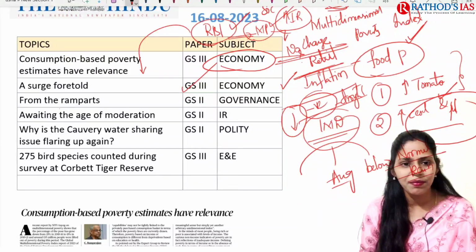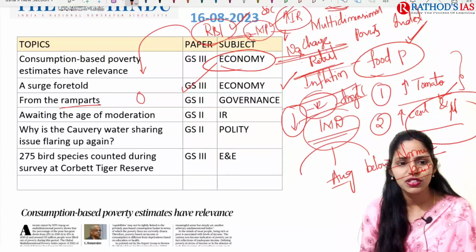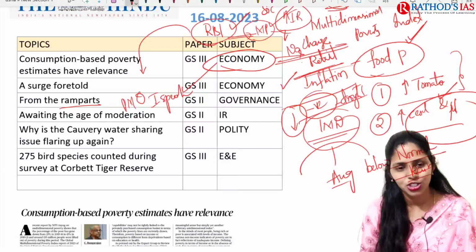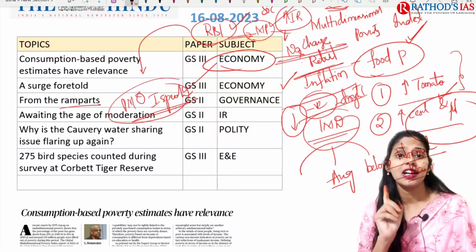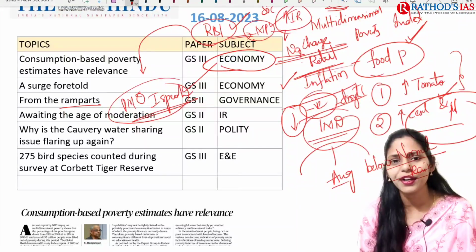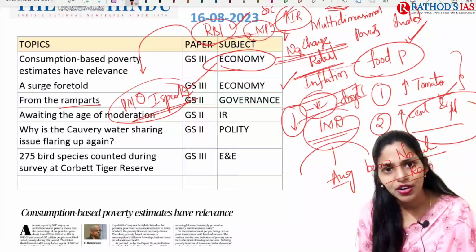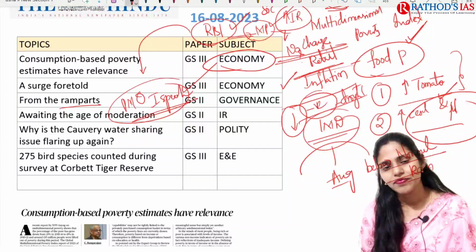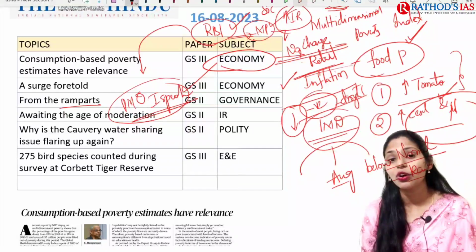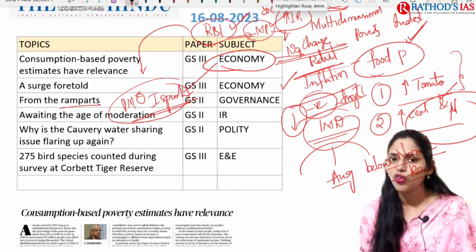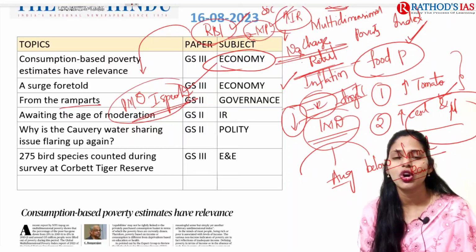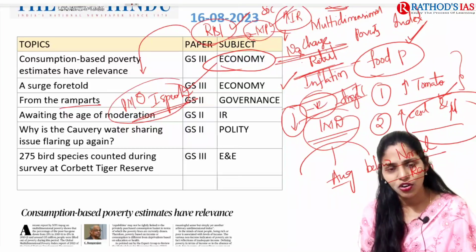And the next one is from Rampart. This article is especially talking about our Prime Minister's Independence Day speech. Our Prime Minister's Independence Day speech is very important because he gives highlights regarding how our government is working, what schemes are planned, how they are working, what the implementation of those schemes is, and what the positive output is, like that.